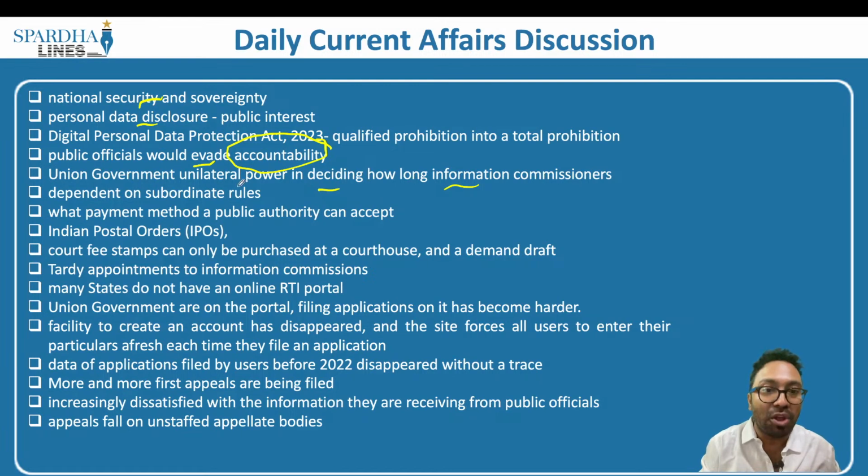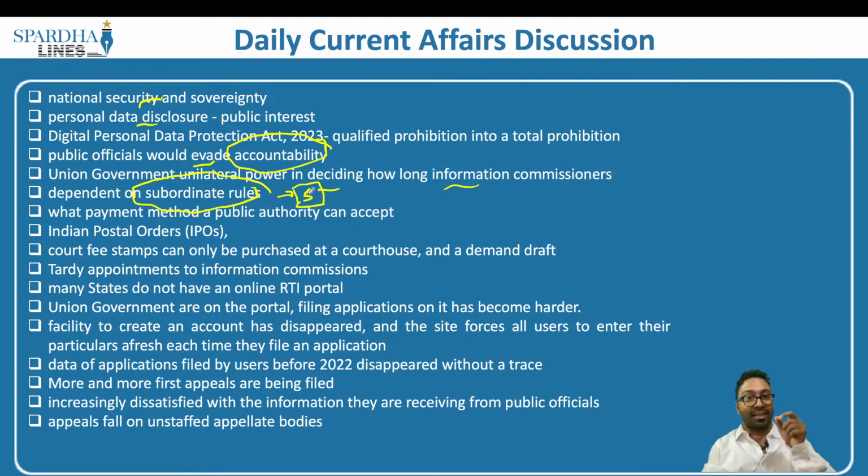Apart from this, we also have the subordinate rules, and these subordinate rules are made by the state governments as well. So the state governments have the power to make subordinate rules, and these rules are again the executive rules, not made by the legislature but by the executive, and these rules are most likely to comfort the executive, and such information may not necessarily be given as well.